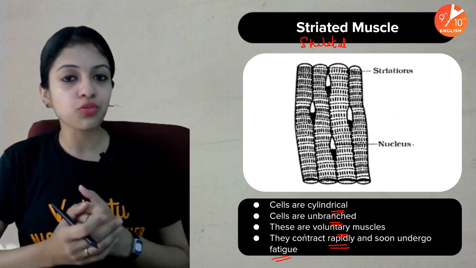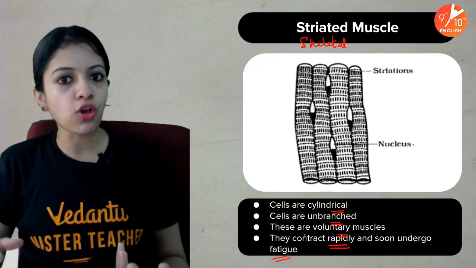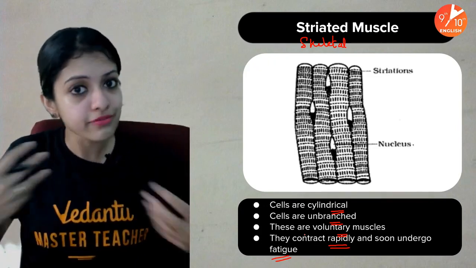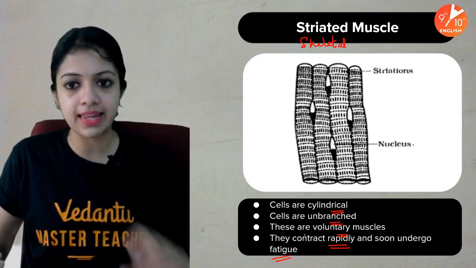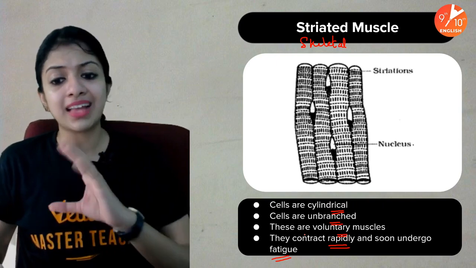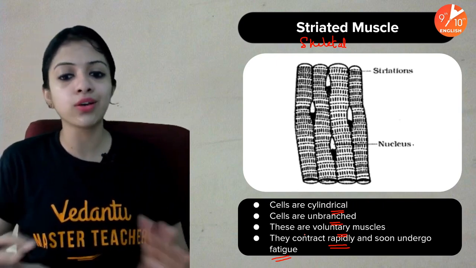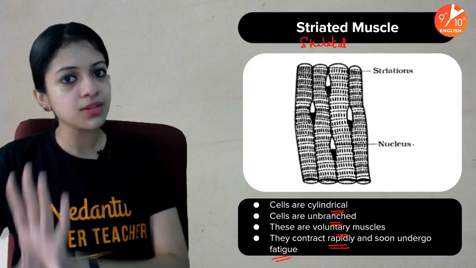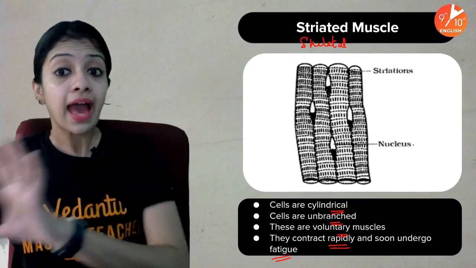You might not be able to run farther. That is because they are contracting rapidly and have undergone what we call fatigue. They've become tired basically. So striated muscles contract rapidly but soon undergo fatigue.